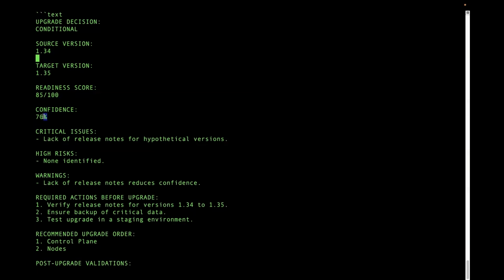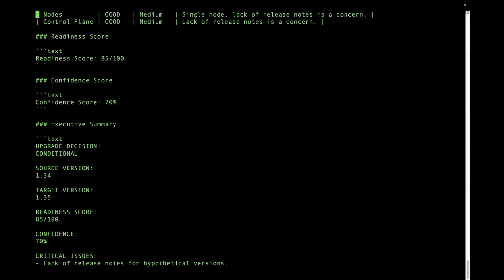If you want to go higher, use a higher reasoning or higher thinking model, maybe like Claude Opus 4.8, or if you're using OpenAI, maybe you can go with GPT 5.5 or above. But yeah, readiness score is 85 and confidence is 70. It says high risk: none of the high risks are detected. So you are perfectly good with the cluster upgrade.